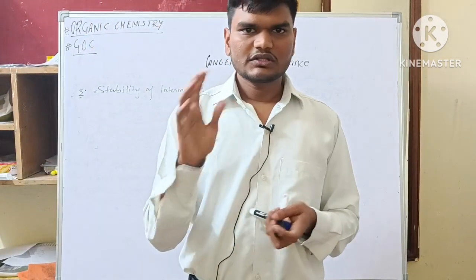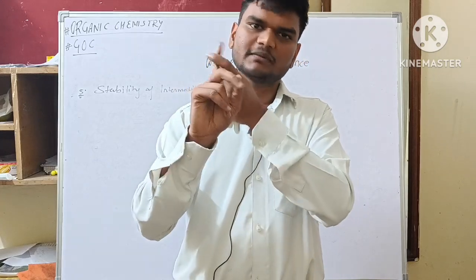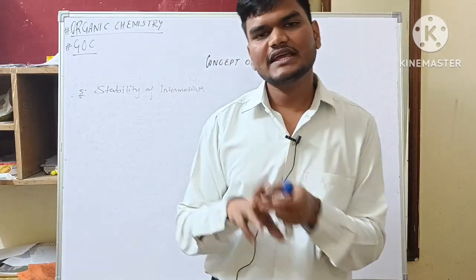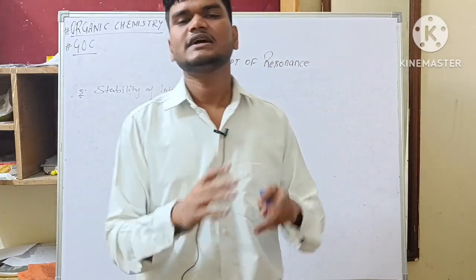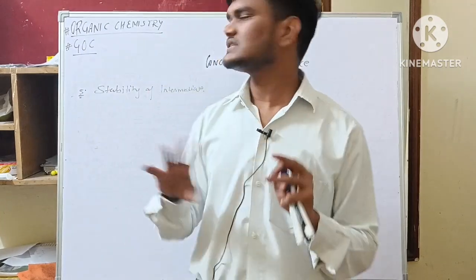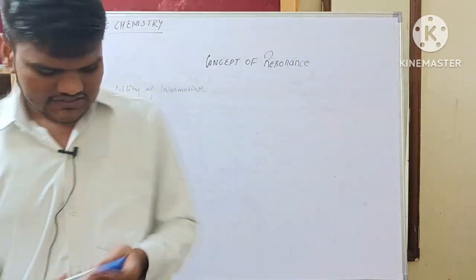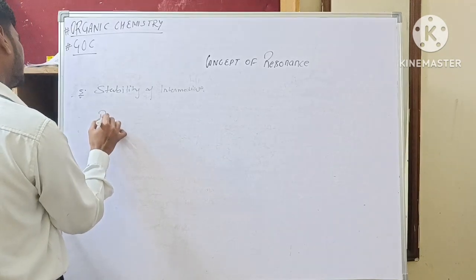We will apply all these rules in priority order. First one is related to the number of charges, stability inversely proportional to the number of charges. Second one is the octet rule, and the third one is location of charge, and the fourth one is separation of charge, and the fifth one is related to the stability of the intermediate. So this will be the priority order.